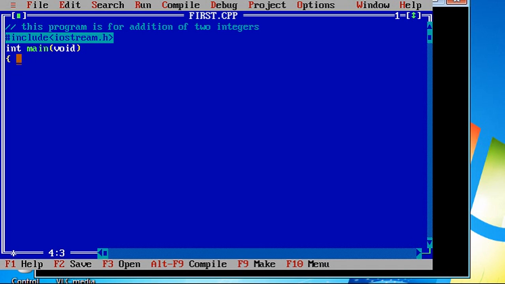Okay, fine. Now in C++, there is one rule that you can declare variables anywhere in the program, whereas in C, whenever we have to declare variables, those variables should be declared at the beginning of the function, or we can say when we start writing the function.